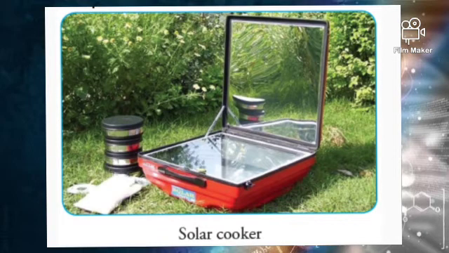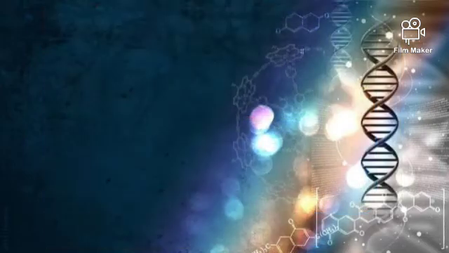Here you can see the picture of solar cooker. This is how the solar cooker looks like. You can see the glass lid. When it is closed, it absorbs the sun's heat and does not allow it to move out. And in the vessels that are kept inside this box, the food is cooked because of the solar energy.